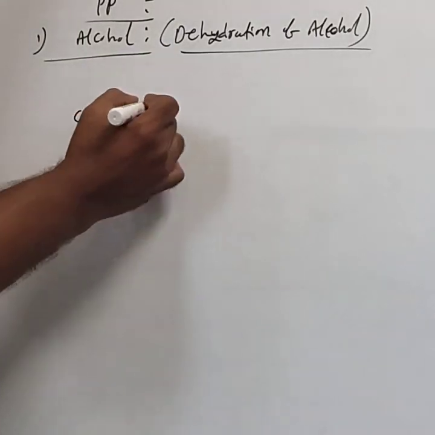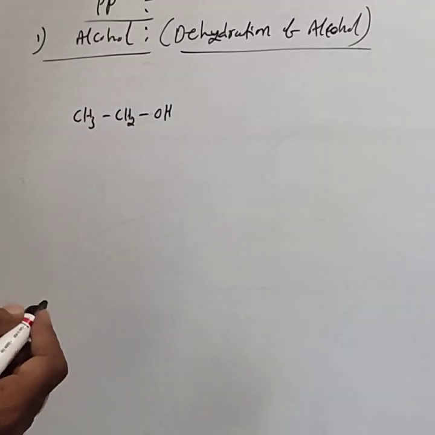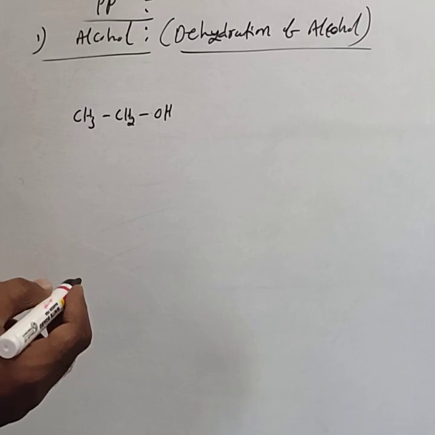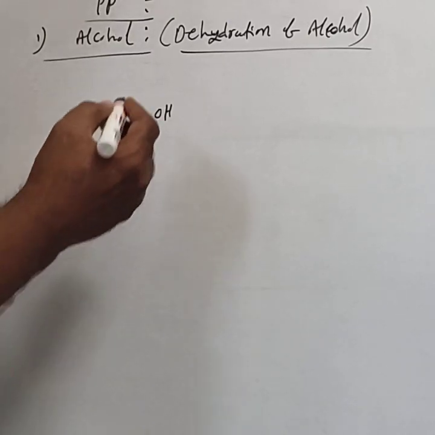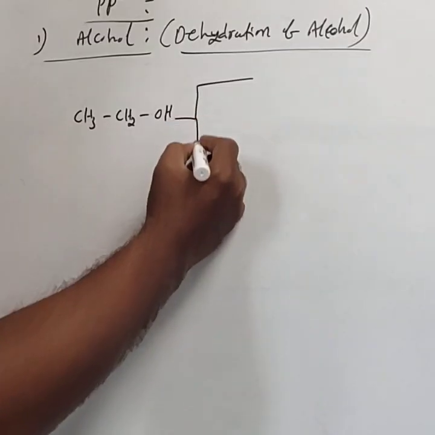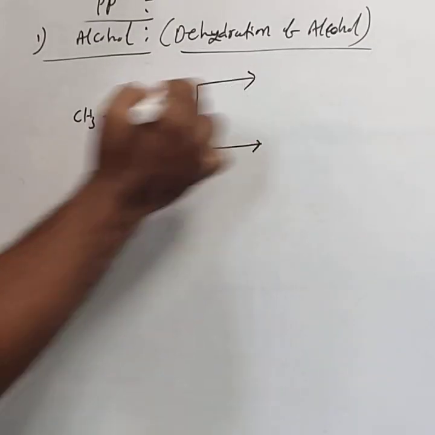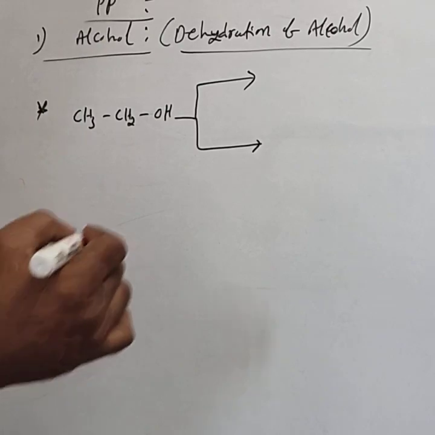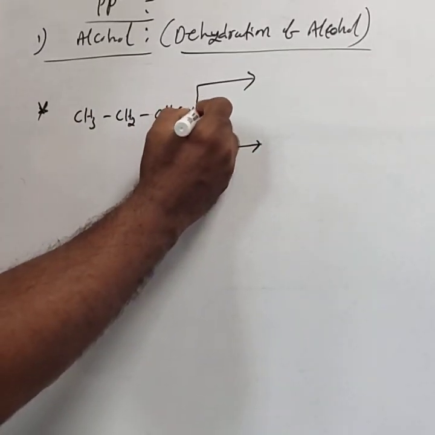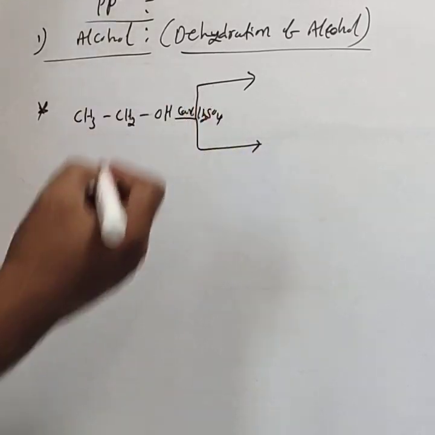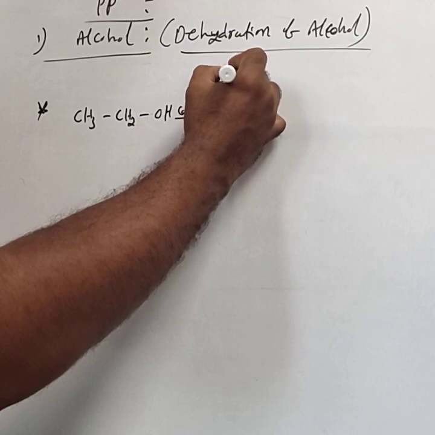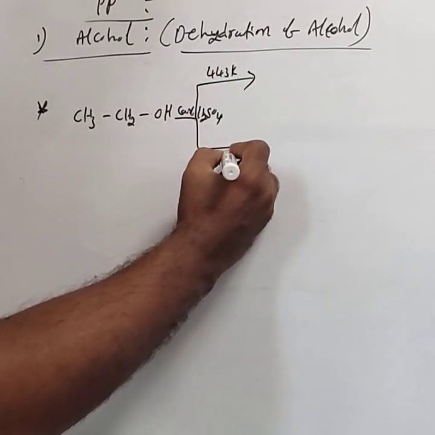In the alcohol chapter, we have already considered the mechanism of dehydration of alcohol to alkene. To dehydrate this, we are using two conditions. This is most important for 1 mark. To complete the equation, put an arrow with concentrated H2SO4, at either 443 Kelvin or 413 Kelvin.